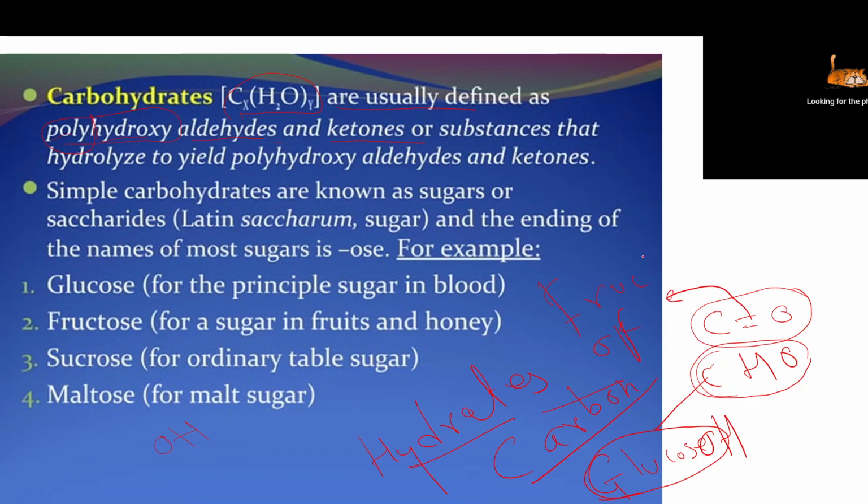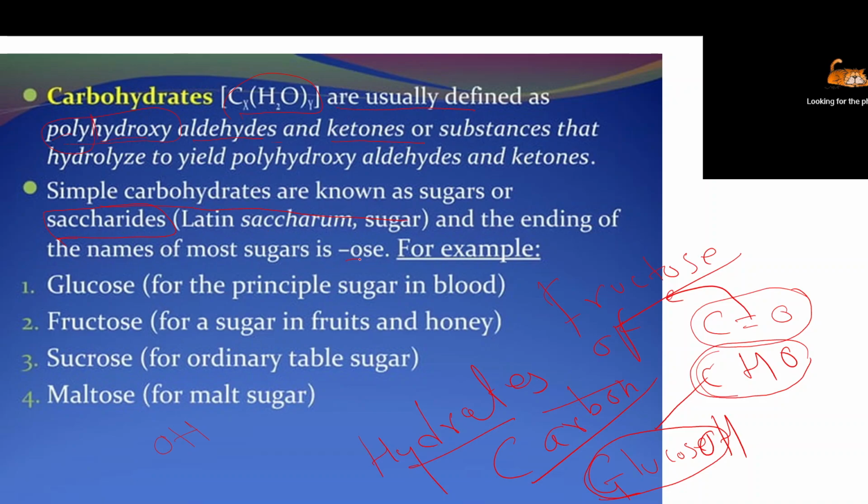Fructose is sweeter in taste and is mainly found in fruits and in sucrose, sugar cane. It is four times sweeter than glucose. Simple carbohydrates are known as sugars, or saccharides. The name sugar has another name, saccharide also, and the ending is OSE.